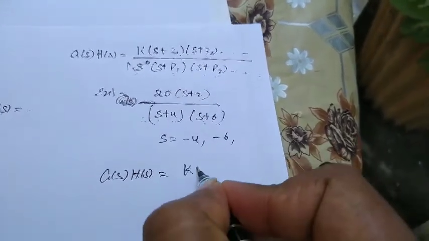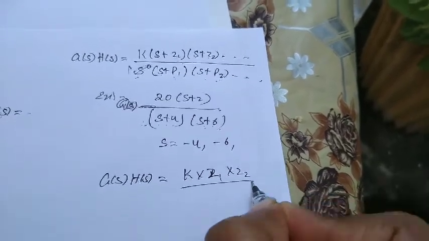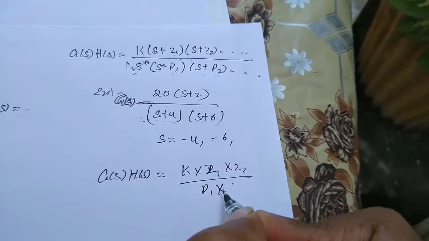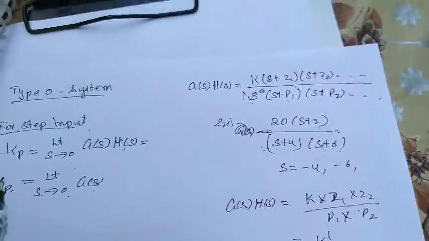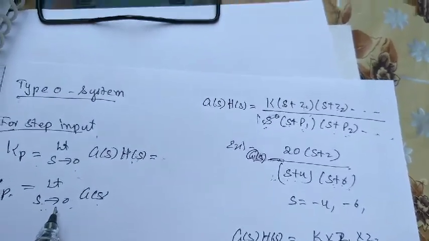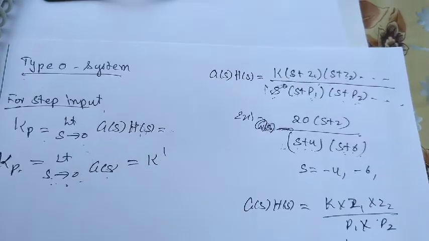So I'll get K into z1 into z2 divided by p1 into p2. So finally I'll get some constant K dash. So when s equal to 0, for type 0 system, the Kp value will be some constant K dash.